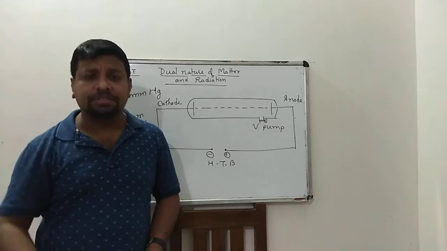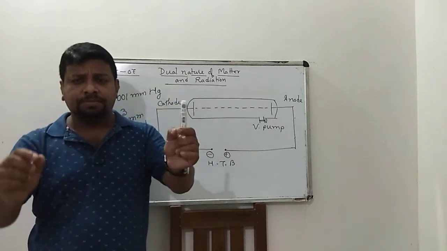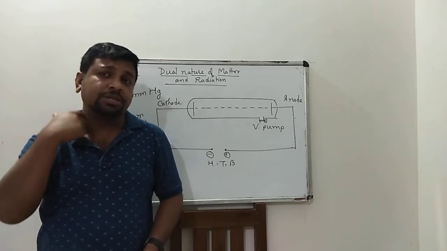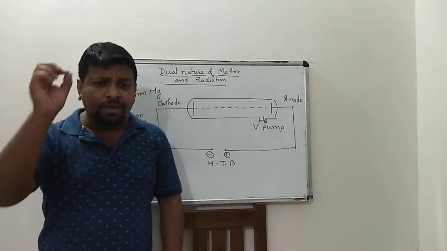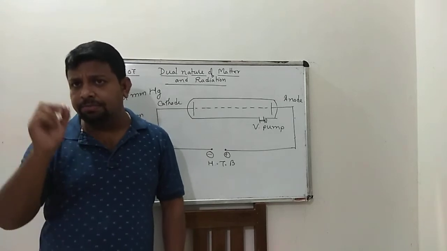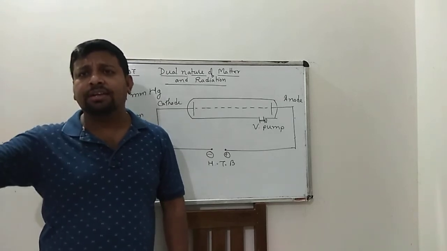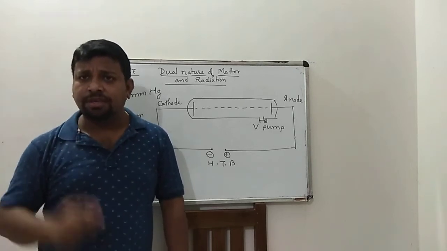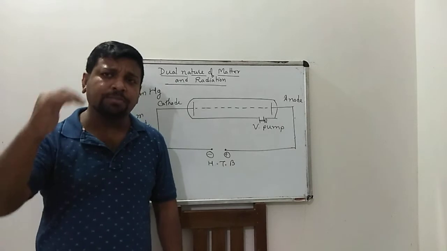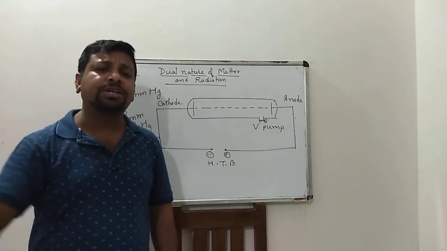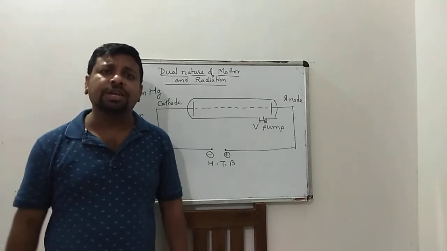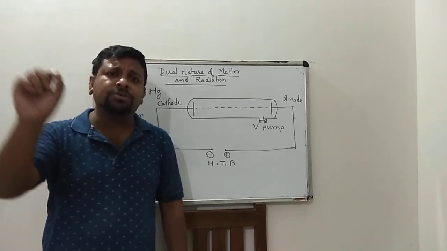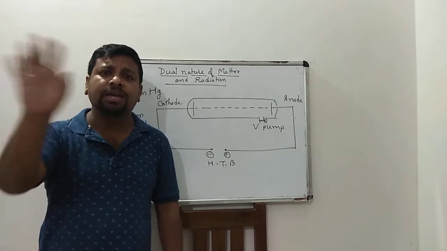So from this observation, William Crookes concluded that cathode rays consist of negatively charged particle, electron. The cathode rays are affected by electric and magnetic field.